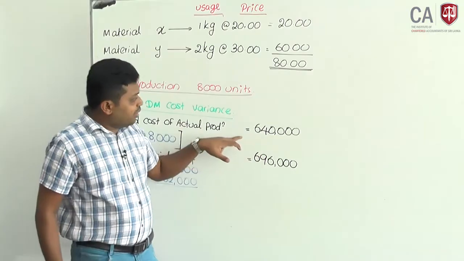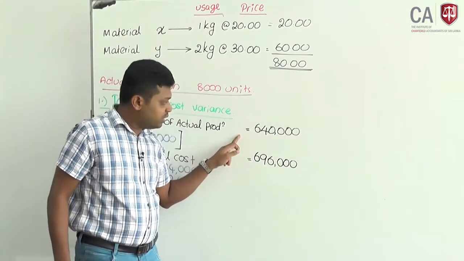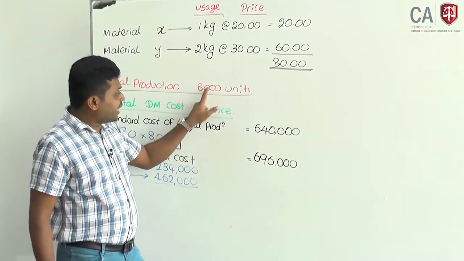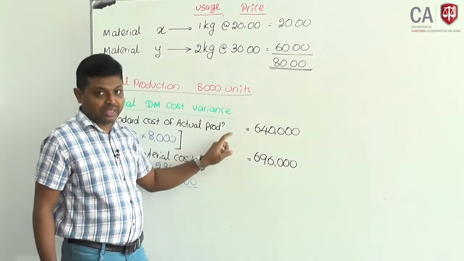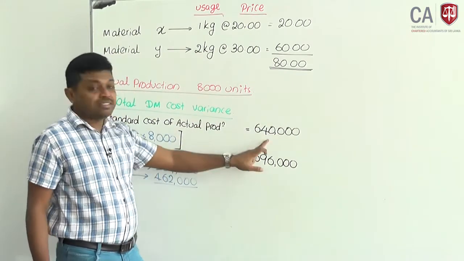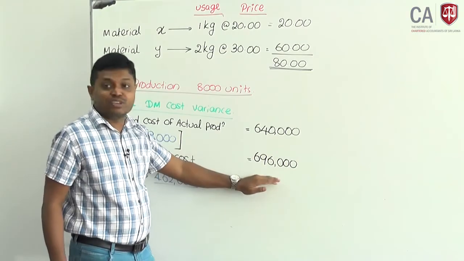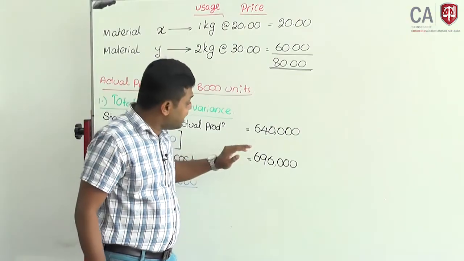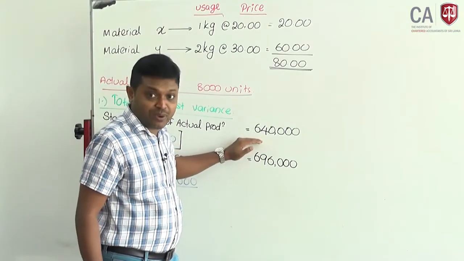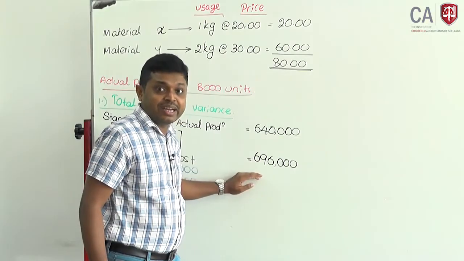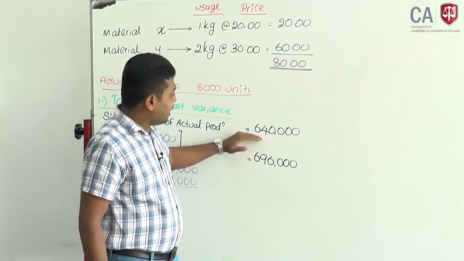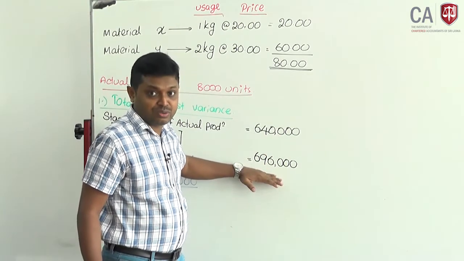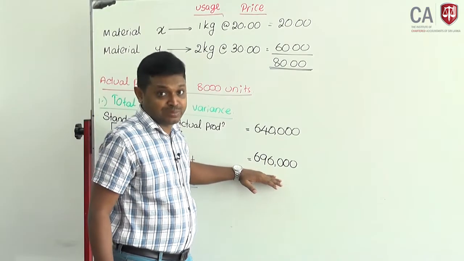Now, this is the expected material cost for 8,000 units. If we produce 8,000 units, this is the material cost we expect. 8,000 into 80, 640,000. This is the actual material cost. Is it favorable or adverse? It is an adverse variance. We expected to incur 640,000, we have spent 696,000. That means we have spent more than expected.